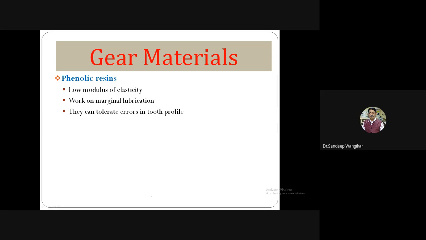So depending upon the application, in many toys you can see the gears are made of this. In many cases the pinion, one of the parts, is made of phenolic resins, and the other part, the gear, is made of another material. So this can also act as a material depending upon the application. A wide variety of gears is available in phenolic resins.